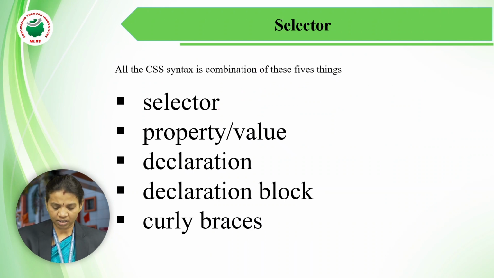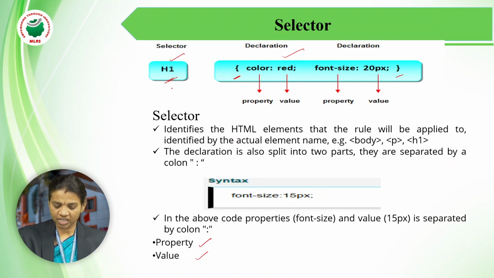One is the selector part, another one is the property part, another one is the declaration part, the block, the curly braces. Previously what I said, this first one is called a selector. The second one is called a declaration. This part is called a declaration.